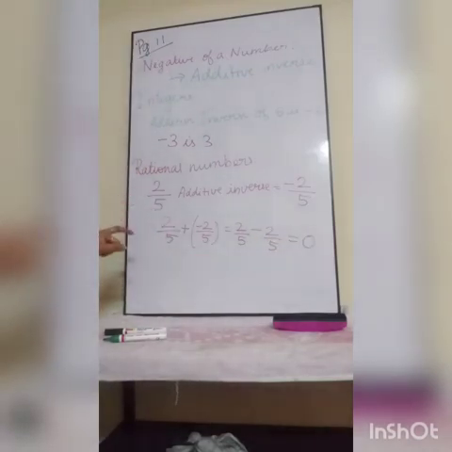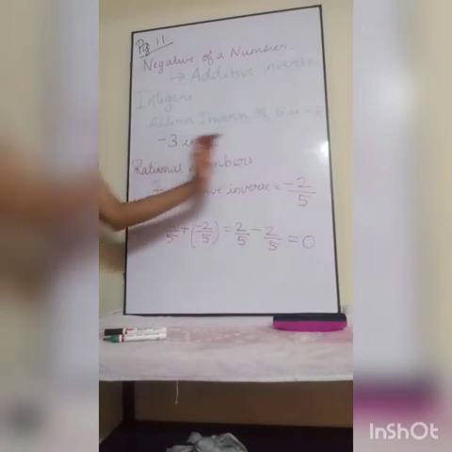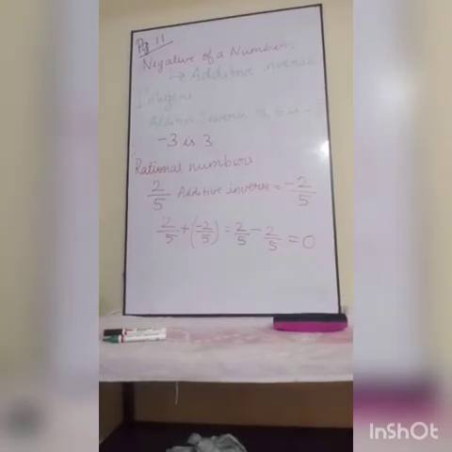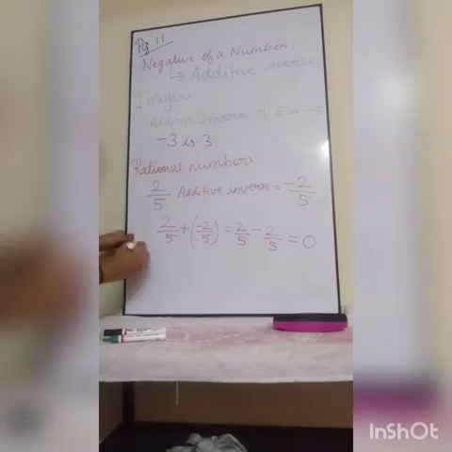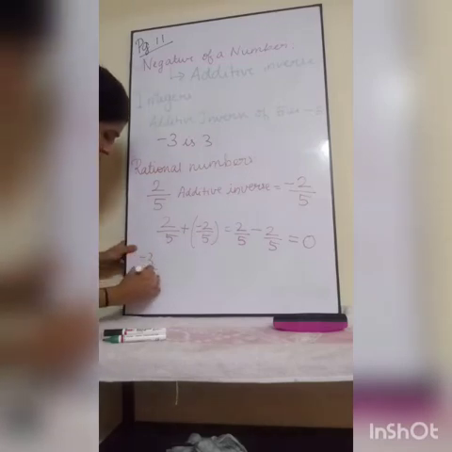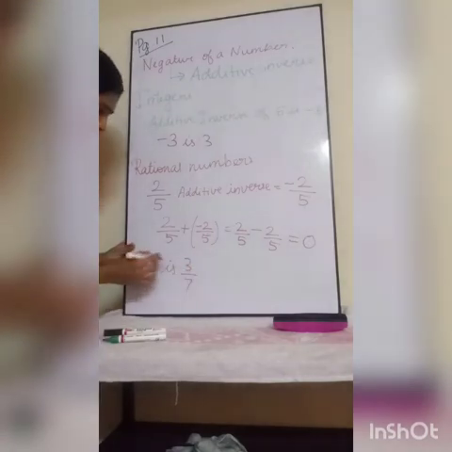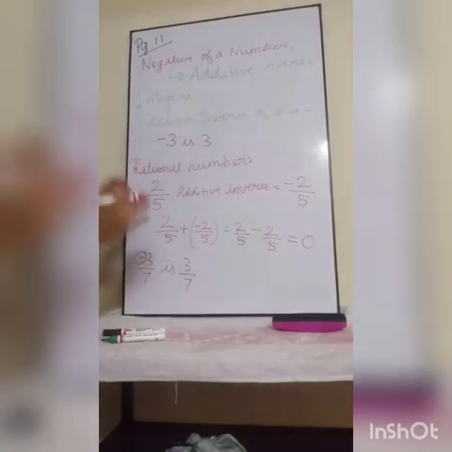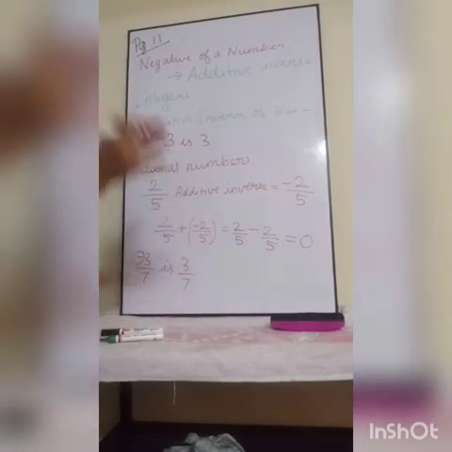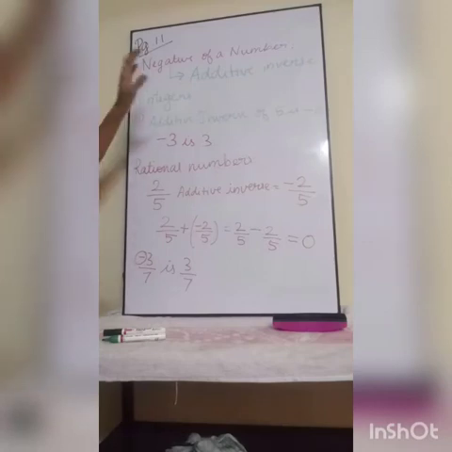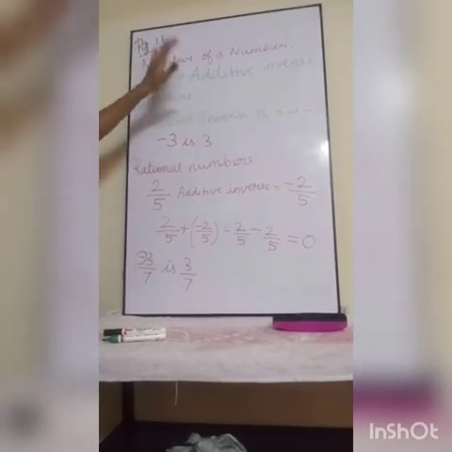So additive inverse is nothing but if you add a number and its additive inverse, you will get our additive identity which is 0. Okay, listen. So additive inverse of 2 by 5 is minus 2 by 5. Additive inverse of minus 3 by 7 is 3 by 7 because it is negative, so I will write it as positive. If it is plus, you will write it as minus. If it is minus, you will write it as plus. That is called additive inverse. Additive inverse is otherwise called negative of a number.